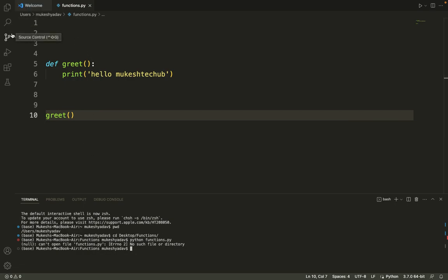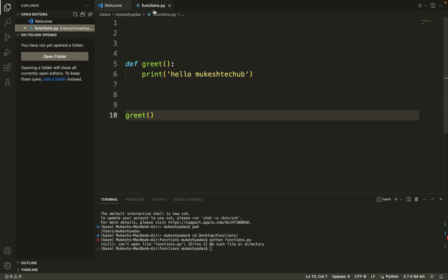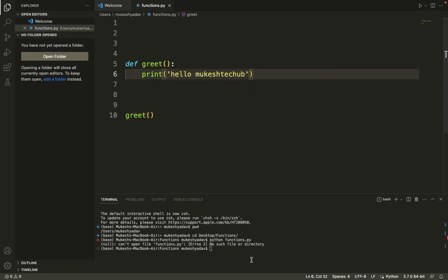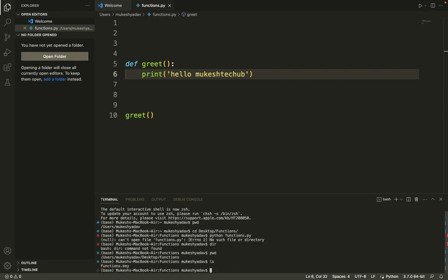Okay, let me check where this file got saved. What is the location of this file? Let me do pwd and ls functions. I think this file was saved somewhere else.